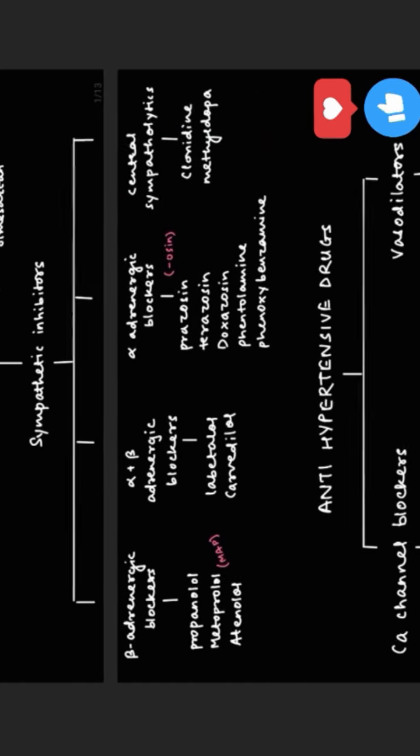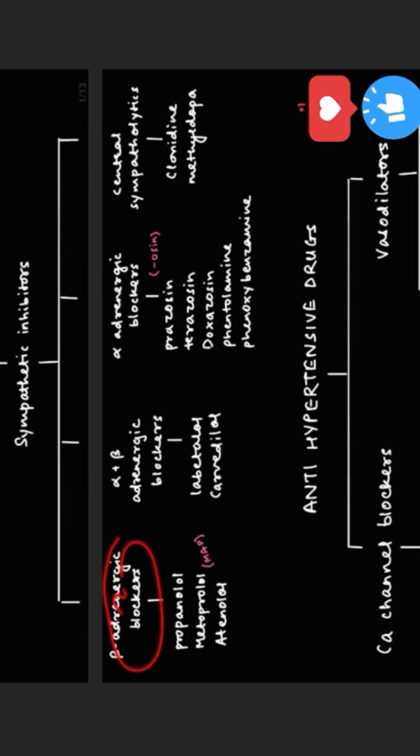Next is sympathetic inhibitors. They are divided into 4 types: beta adrenergic blockers, alpha plus beta adrenergic blockers, alpha adrenergic blockers and central sympathetic. Beta adrenergic blockers include propranolol, metoprolol, atenolol. You can remember this by the mnemonic MAP. Then alpha plus beta adrenergic blockers include labetalol, carvedilol. Alpha adrenergic blockers end with osin, such as prazosin, terazosin, doxazosin. And last is central sympathetic, which includes clonidine or methyldopa.